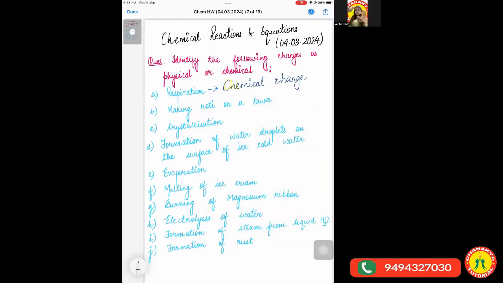It is the process in which the food which we eat reacts with the oxygen which we breathe in, and it leads to the formation of carbon dioxide gas, water vapors, as well as it releases energy which we utilize to do any work. So it releases energy in the form of ATP. Clear, everyone? So you can clearly see a reaction occurring, and that is why we consider this a chemical change. Clear?